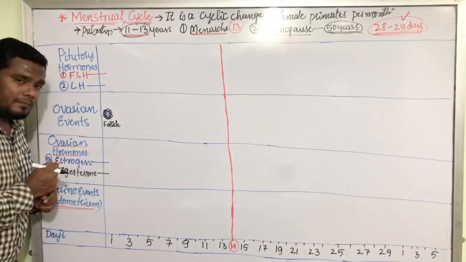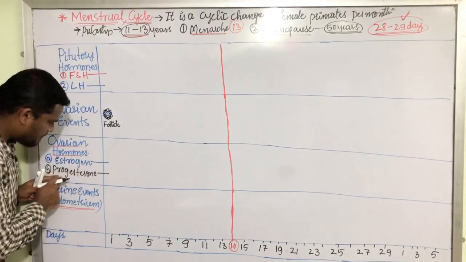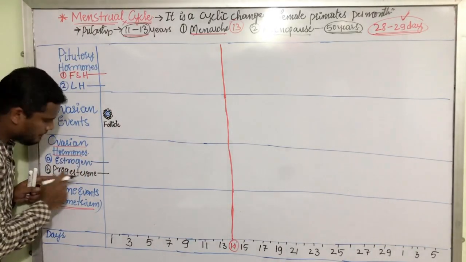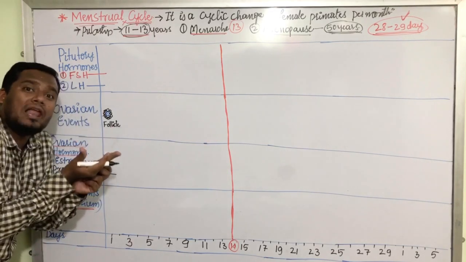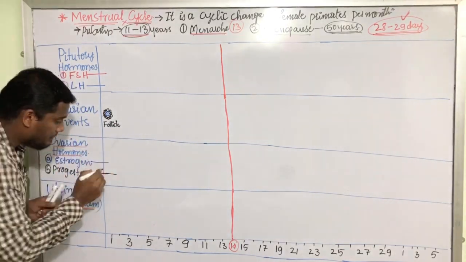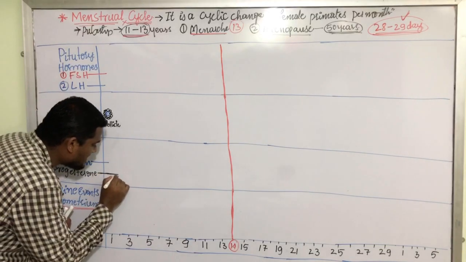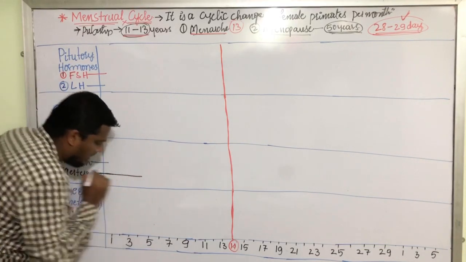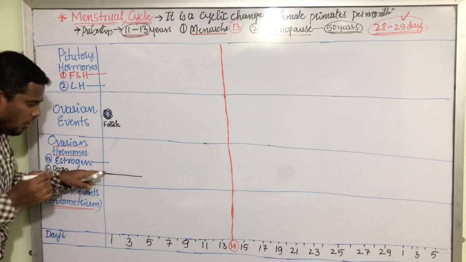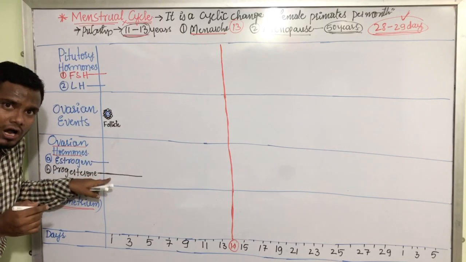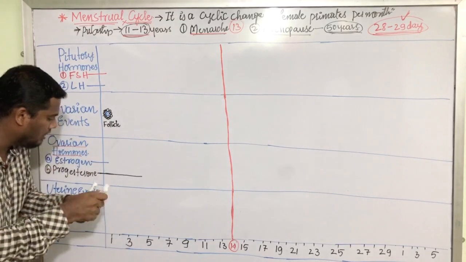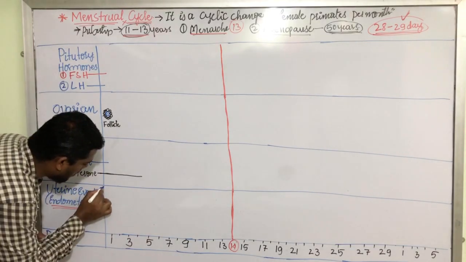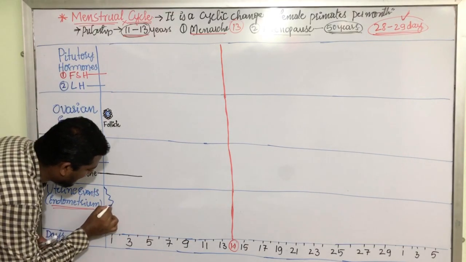Now, the progesterone level is at its low level. Remember, progesterone level is at its low level. Low level of progesterone breaks the endometrial wall.